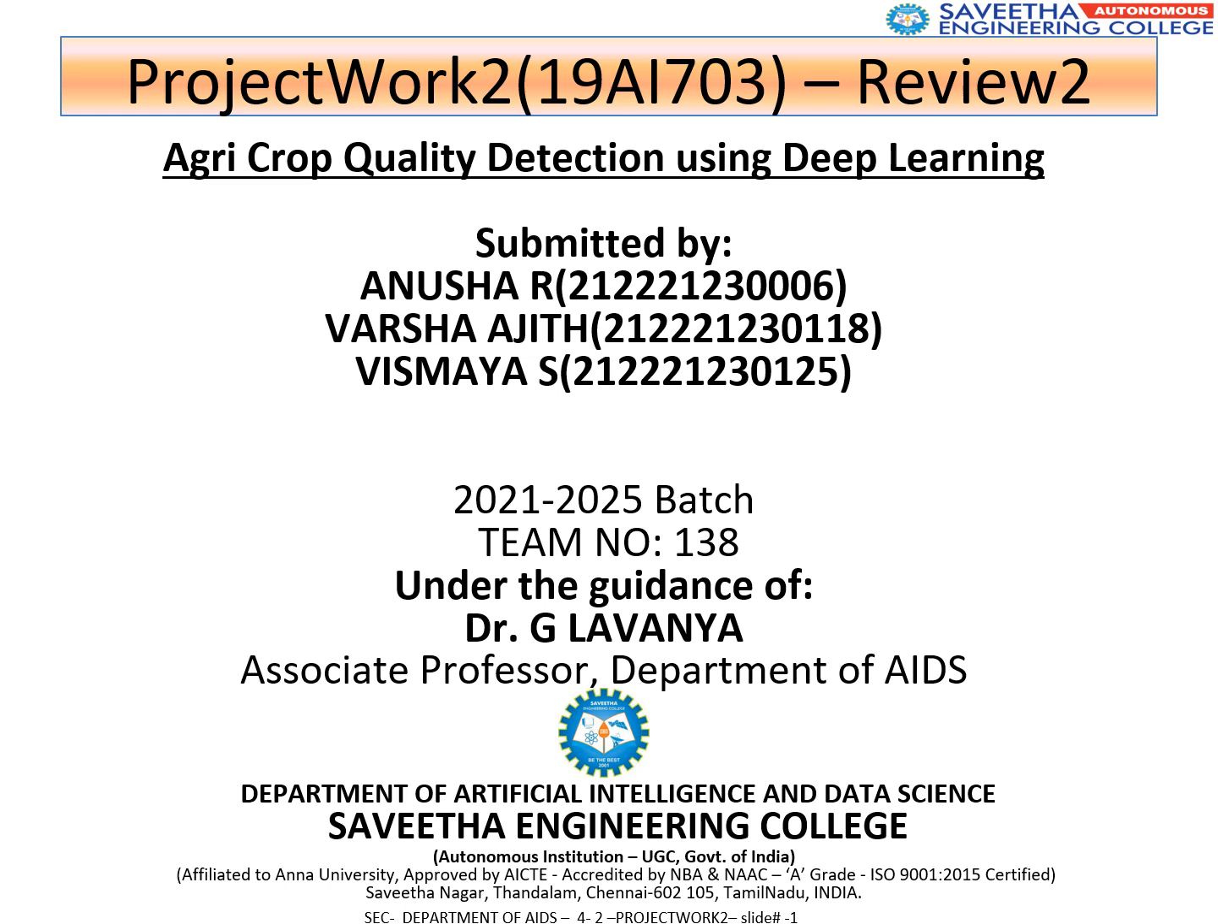Hi, this is Anusha R from the Artificial Intelligence and Data Science Department, currently presenting my project work phase 2 on Agri crop quality detection using deep learning model. This project is submitted by myself, Anusha R, and my team members Shajit and Vismaya S.